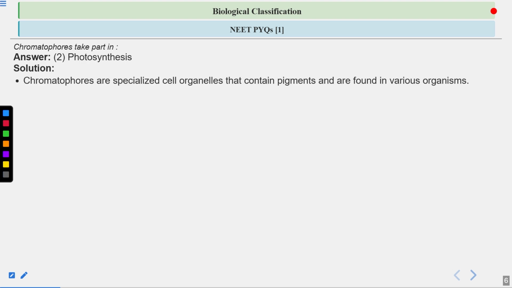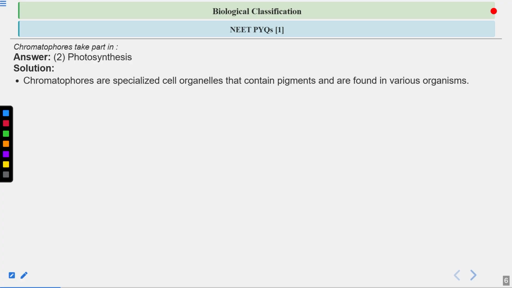Let's have a look at the explanation. The chromatophores are specialized cell organelles that contain pigments and are found in various organisms. They are also found in photosynthetic bacteria. What are chromatophores?